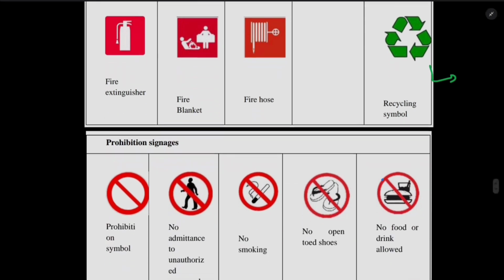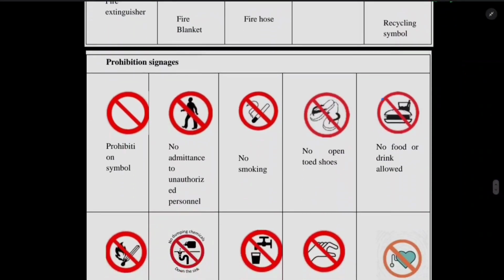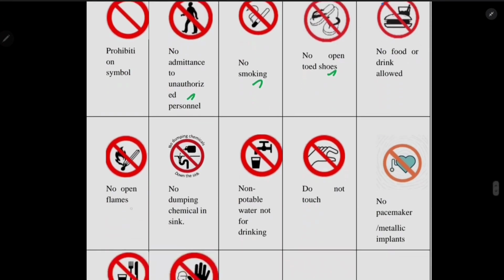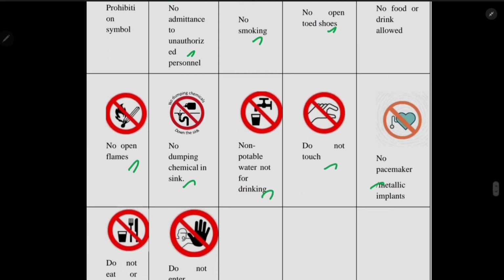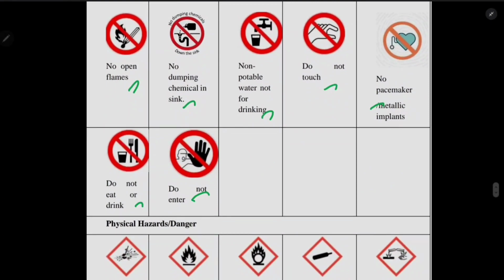Then prohibition signs. These are the prohibition signs. First is prohibition symbol. So this symbol means it is prohibited. Okay, and then unauthorized person only. So that is the symbol. And no smoking, no open-toed shoes, and no food and drink are allowed. Okay, and no open flames, no dumping chemical, and no potable water. Do not touch. No pacemaker. Okay, so if you have a pacemaker, then you should not enter into the specific room because it has some vibrations which affect the pacemaker. Do not eat or drink. Do not enter. Okay, so these are some important signatures.